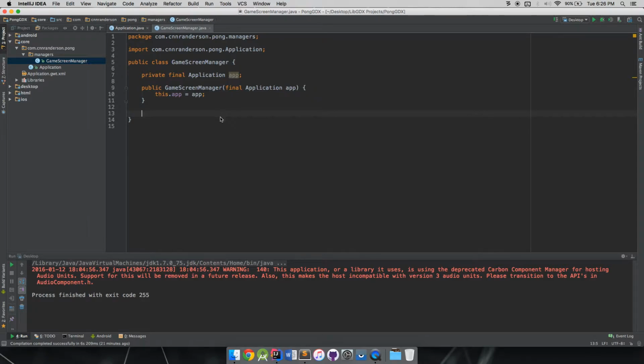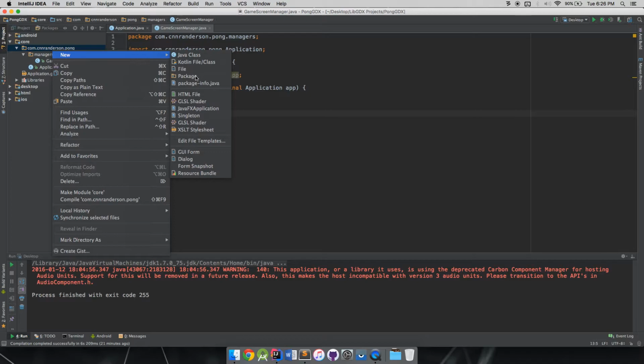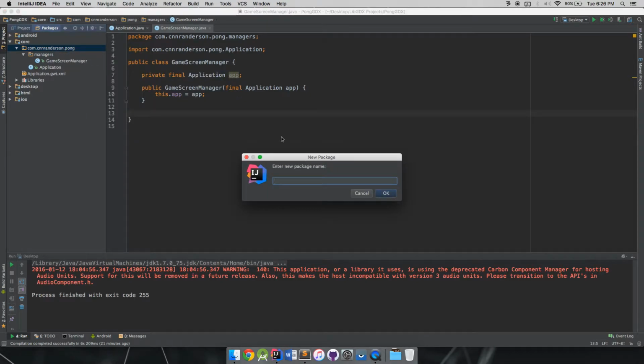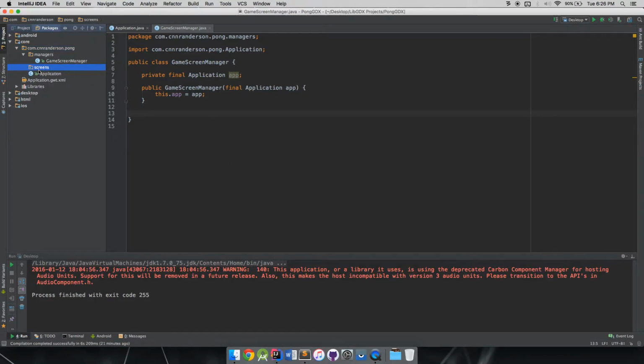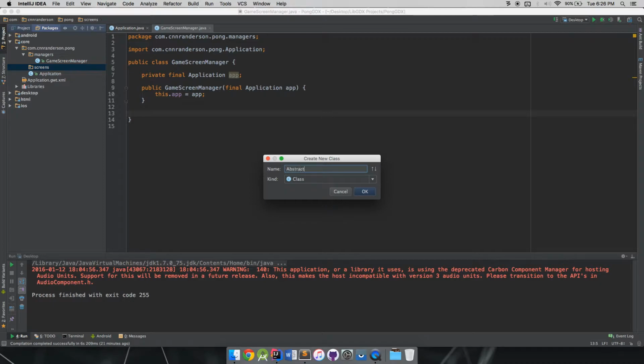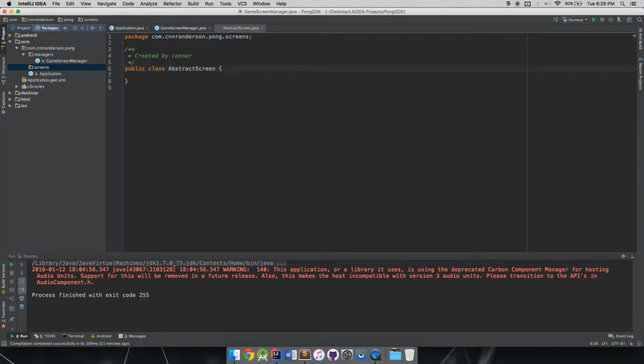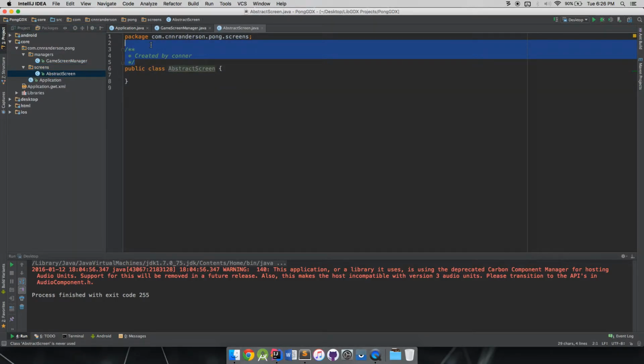So let's see, we've got our application in here, and you know what, let's just make that abstract screen that I was talking about. We need a new package, and we're just going to call this screens. In our screens package, we're going to have a new class, and we're going to call this AbstractScreen, no space. All right, and we can get rid of that top automatic comment in there.